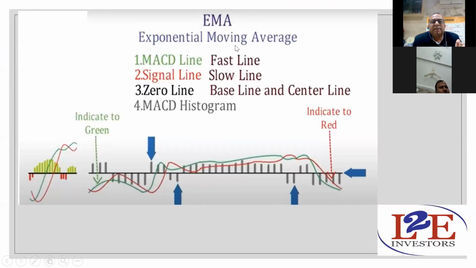I have told you that is exponential moving average, and I have told you yesterday also there's simple moving average and there's exponential moving average.